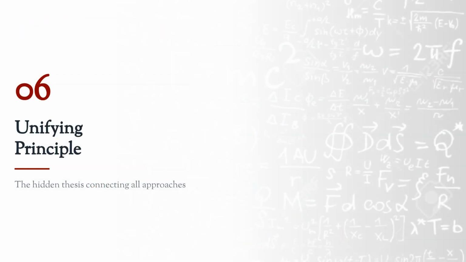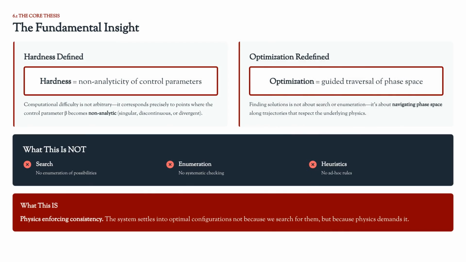Our final section discusses the unifying principle, the hidden thesis connecting all these approaches. The fundamental insight is that computational hardness equals non-analyticity of control parameters. Optimization is redefined as guided traversal of phase space, not search or enumeration. This approach relies on physics enforcing consistency, allowing the system to settle into optimal configurations naturally.